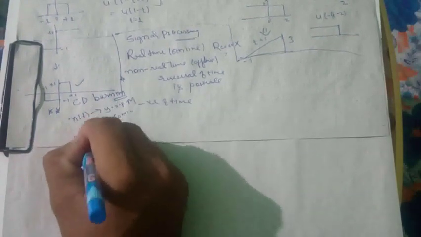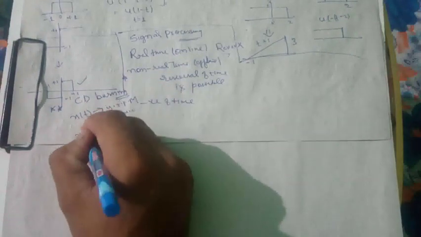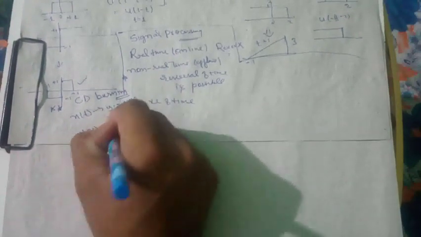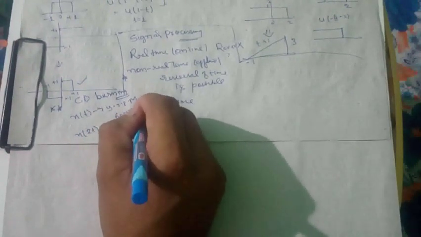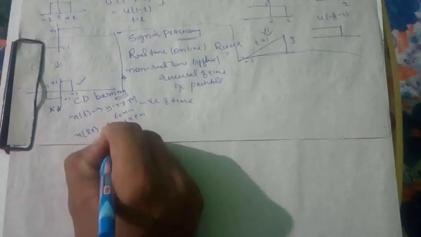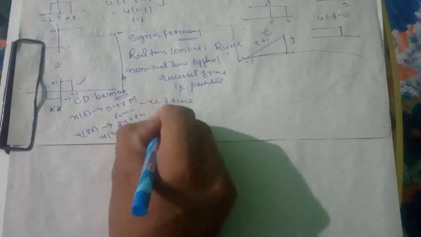Then if time is scaled by 2t, the rpm is 2y. If it is scaled by 1 by 2, then the rpm would be half. So rpm does not have any effect in this product.